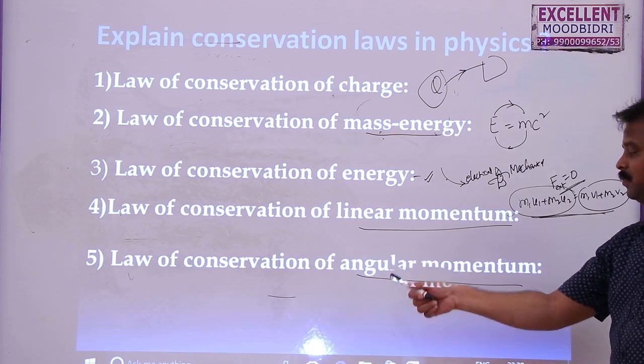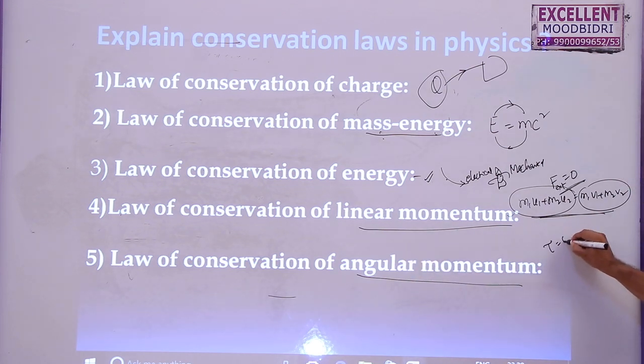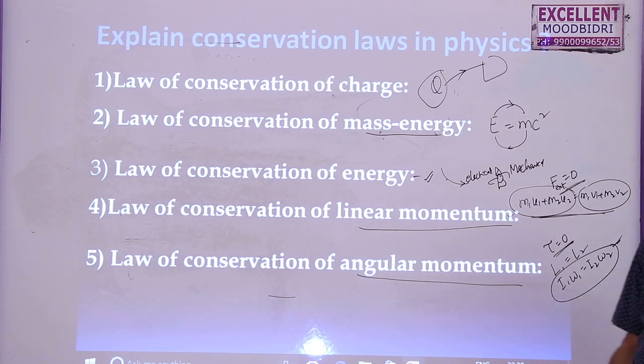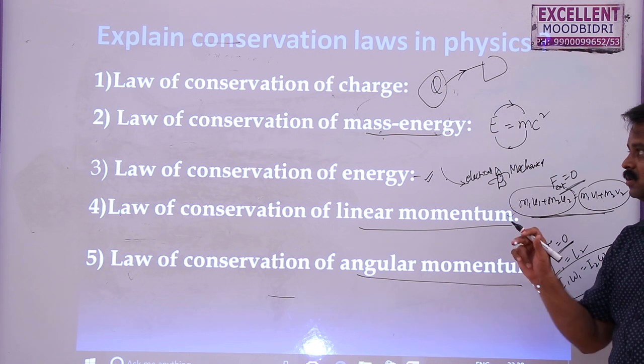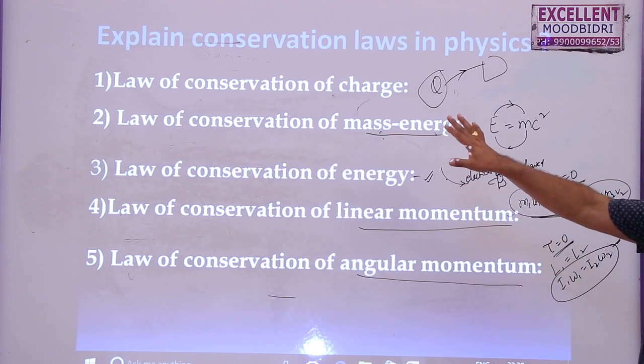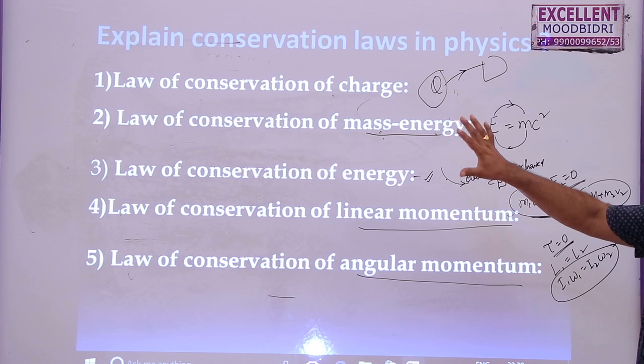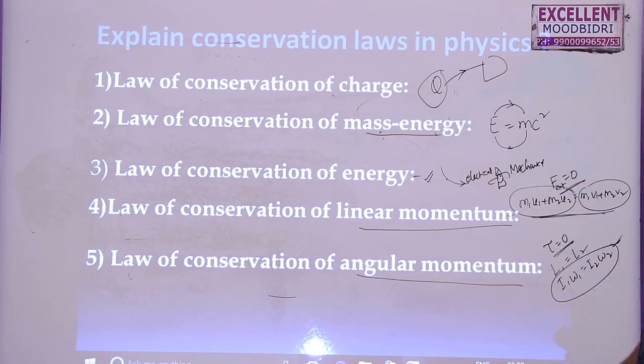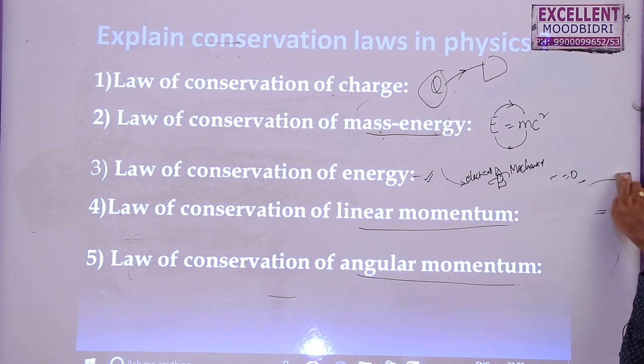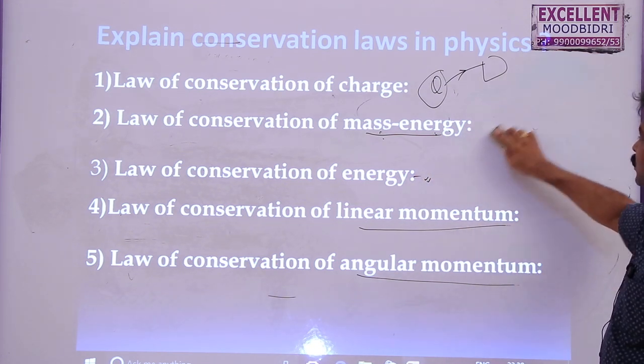Similarly, what is the law of conservation of angular momentum? When the external torque acting on the system is 0, then the net angular momentum is constant. That is, L1 is equal to L2, I1 omega 1 is equal to I2 omega 2. This we studied in system of particles and rotational motion. So I think you got the idea why I am teaching this lesson at last. Because after learning some basic concepts in our first PUC syllabus, now it is easy for us to tell what is the law of conservation of momentum, what is the law of conservation of angular momentum, and what is the law of conservation of energy.